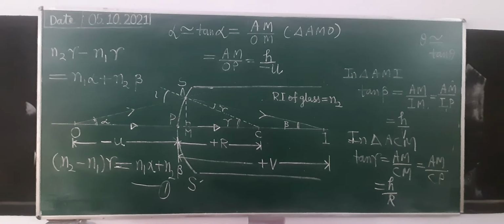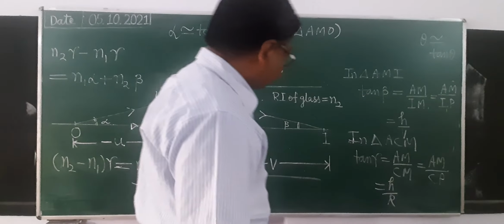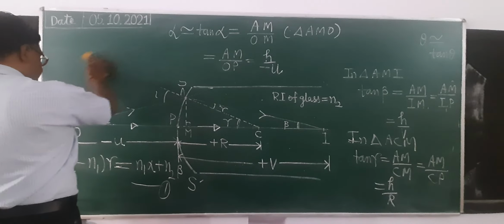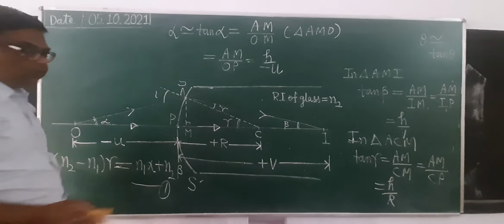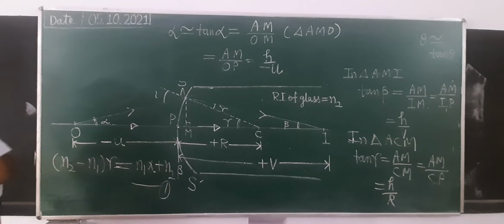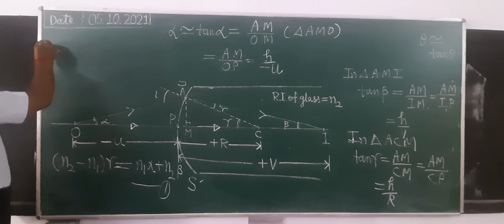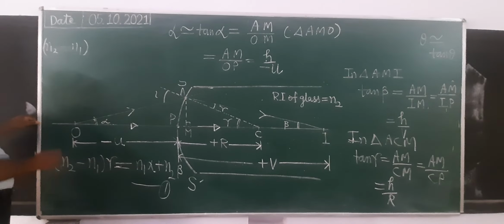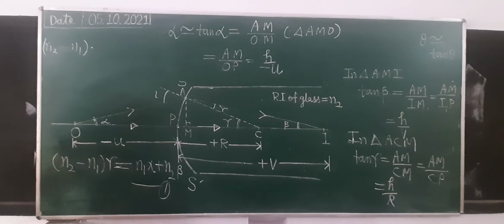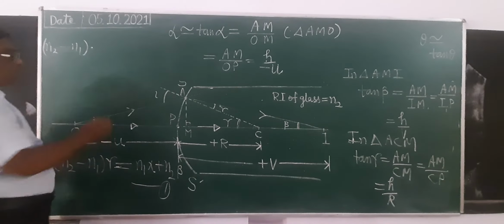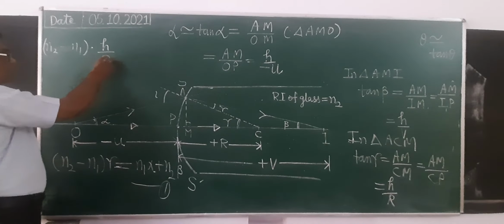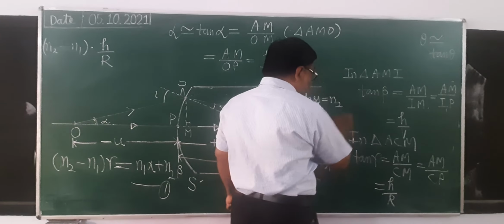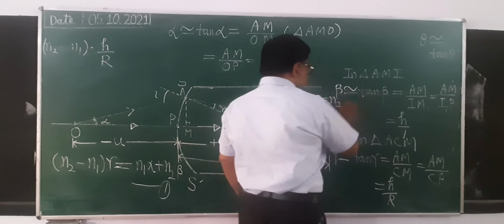Substituting these values in equation 1: (n2 minus n1), in place of gamma you will write h upon R. Gamma is nearly equal to tan gamma, beta is nearly equal to tan beta. Are you noted?